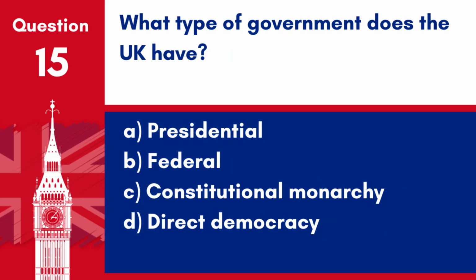Question 15. What type of government does the UK have? A. Presidential. B. Federal. C. Constitutional monarchy. D. Direct democracy. Answer: C. Constitutional monarchy. The UK has a constitutional monarchy type of government.